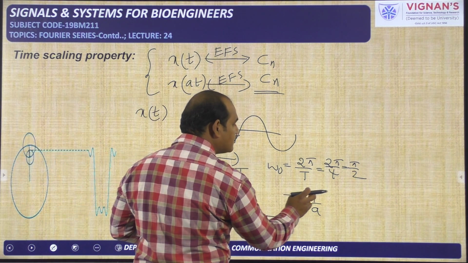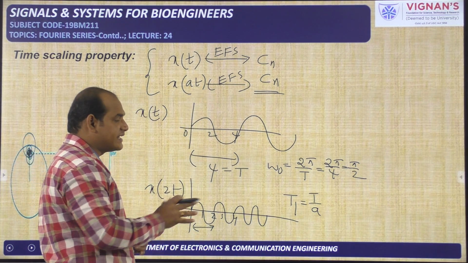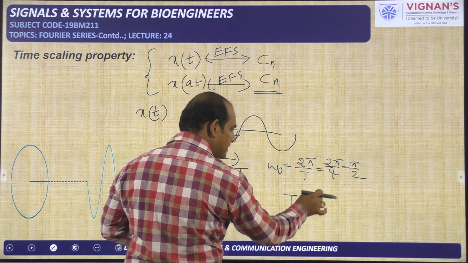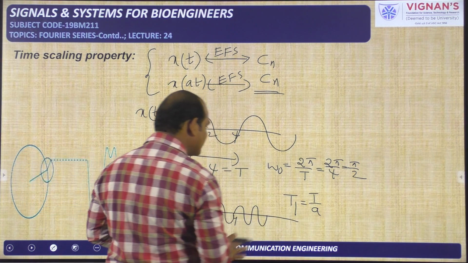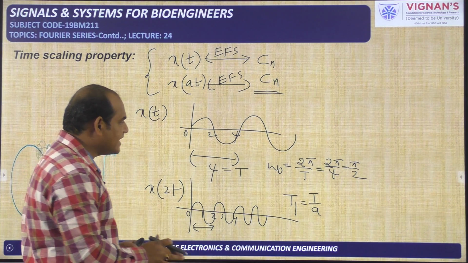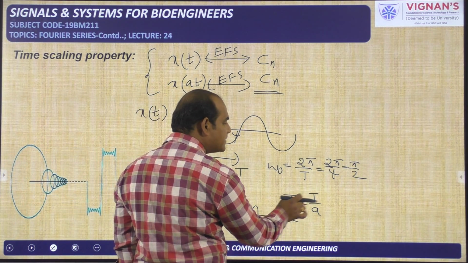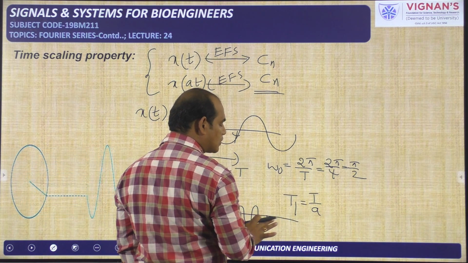If the scale factor instead of 2 is 1 by 2, then what will happen? T1 is always capital T by A only, but the value will be increased. That may be 8 seconds, an expanded version. So after the scaled version, the time period will be changed. That is the point you have to understand here.